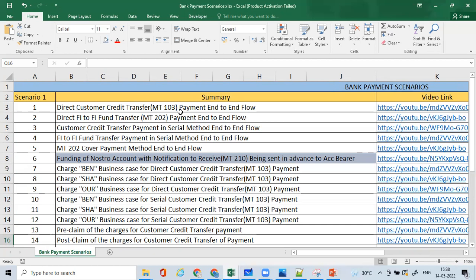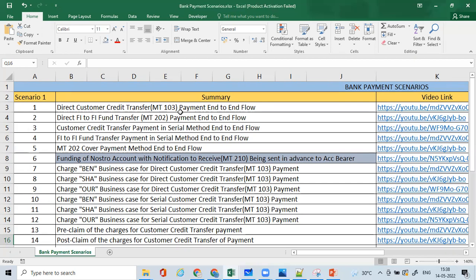It includes multiple messages, like the payment which is sent for the customer credit transfer payment, like MT103, and then the status of the payment. It can be MT199, MT299, and then debit credit advice like MT900, MT910, and then finally the end of the day statement report like MT950. So you'll get to learn about all of these in terms of the message creation, as well as what happens at what step, a stepwise understanding, in this entire syllabus or package.